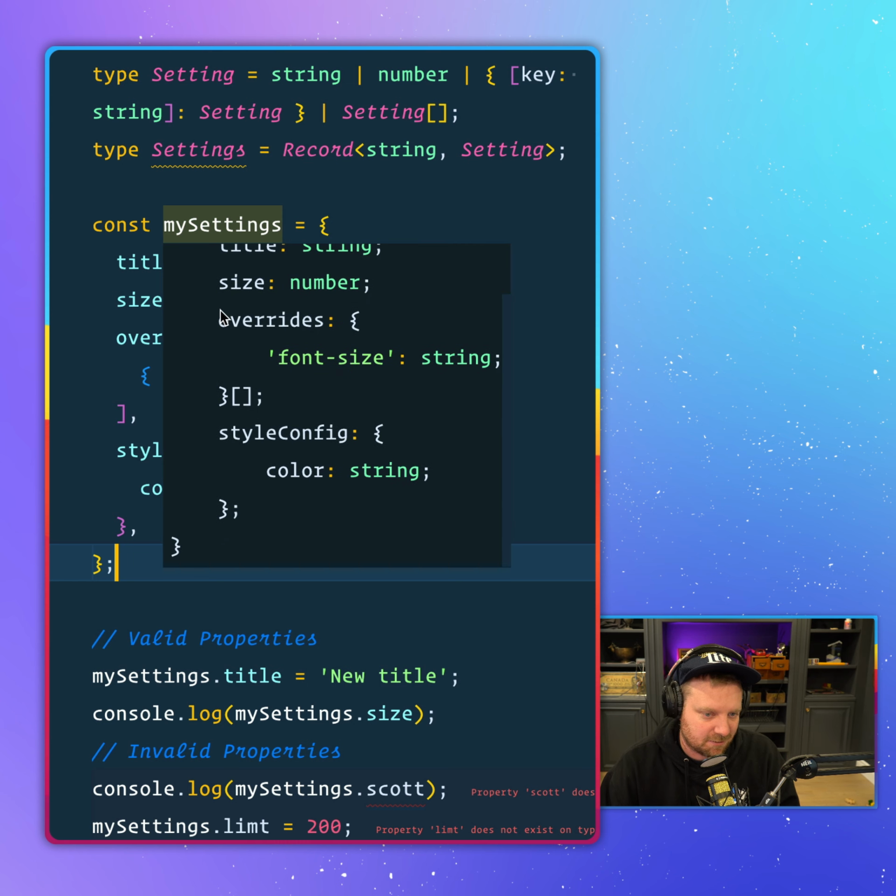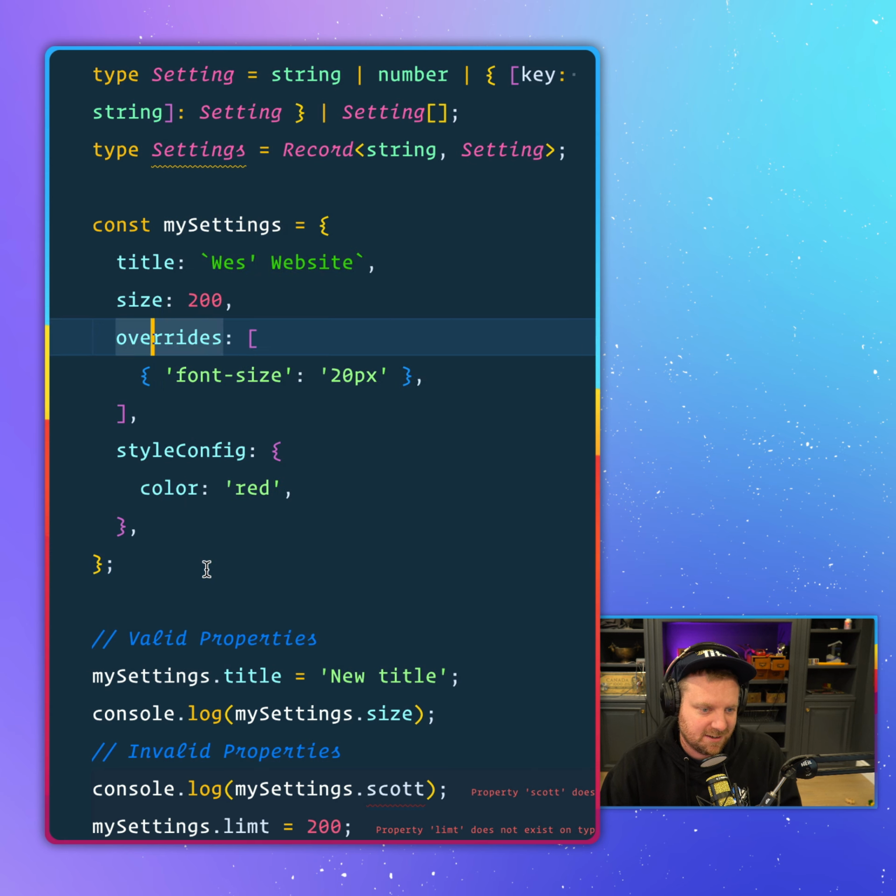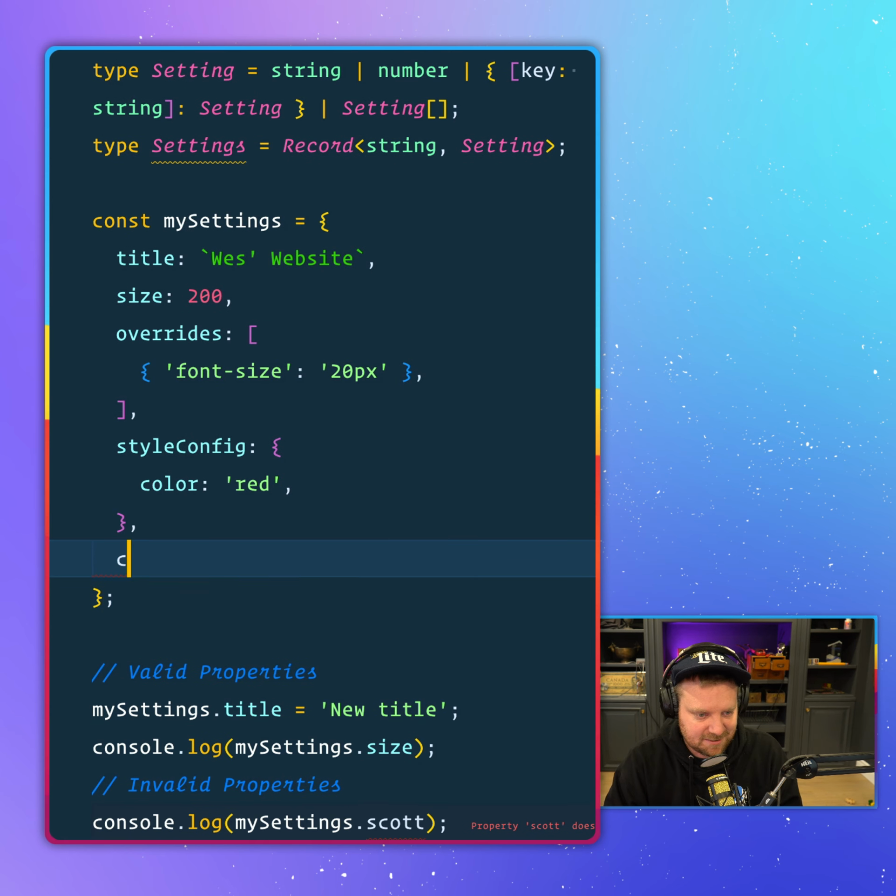Now, if we go into here, we want to type this actual settings value. By default, you hover over top of it. The type is just inferred. And I can go ahead and add on anything there, something like count 200, and I'm allowed to do that. So that's kind of a bad idea. You want to type it, right?